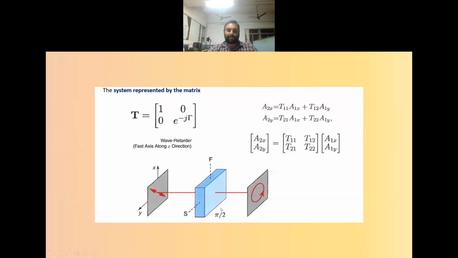Here I am taking a π/2 wave plate, so it is rotating by an angle of π/2. If we substitute η by π/2, that will represent a quarter wave plate.